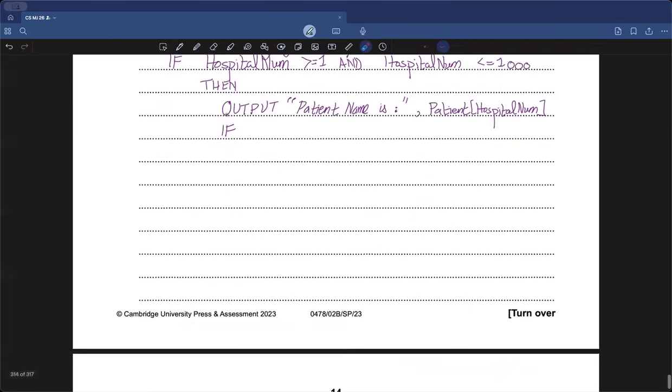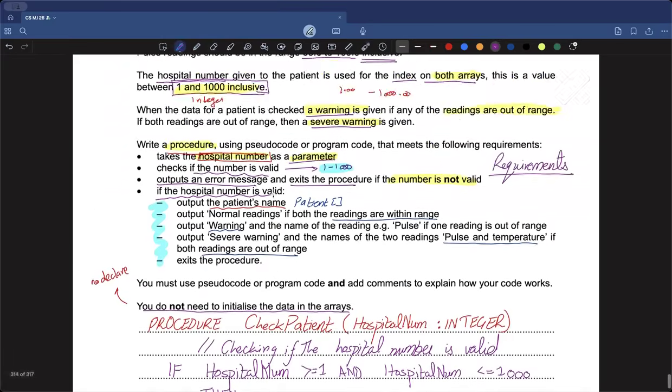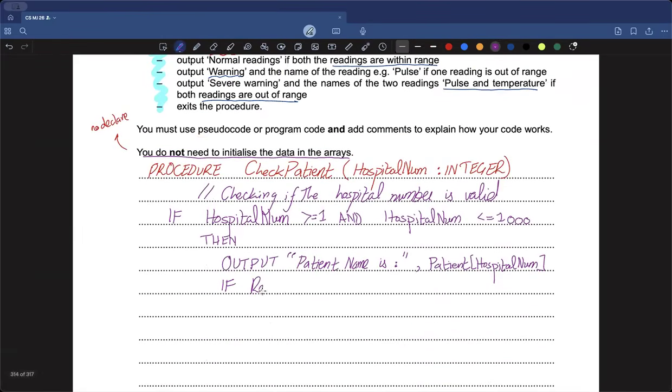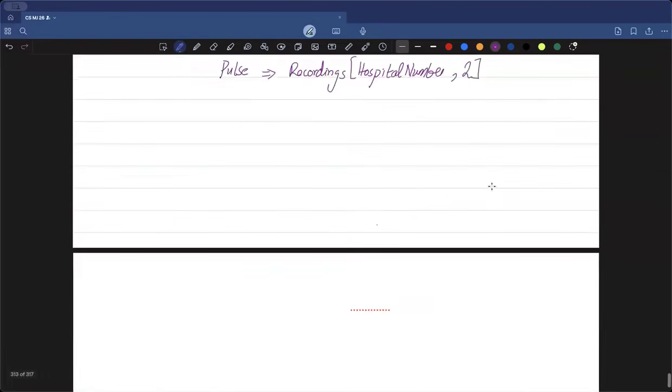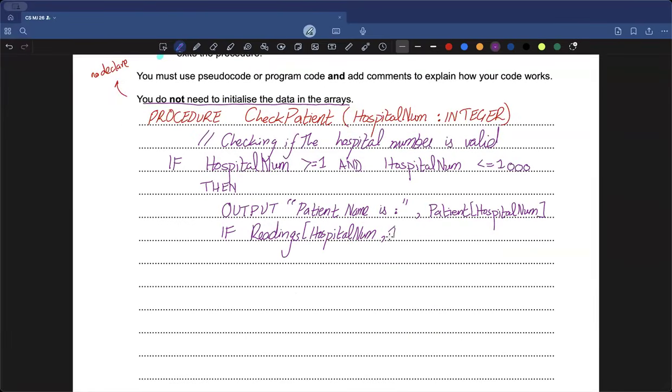Now let's write this statement. I'd be like, okay, if readings, and then your first row would be what? Hospital number, right? Just the way we saw. If readings hospital num, comma, because we are accessing the temperature and we saw that to access temperature, we'll be going to column number 1. If readings hospital number 1 is greater than or equal to 31.6, and at the same time, the second value, which is again readings, you can write it this way if there is no space.